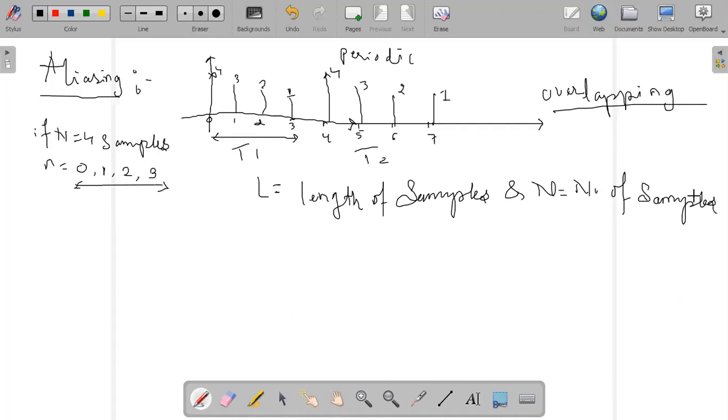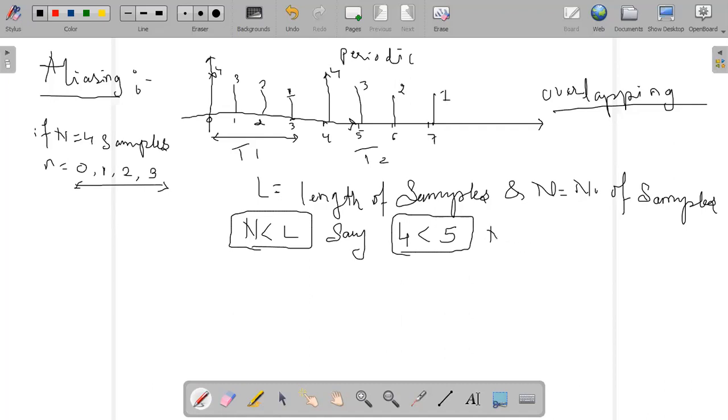The condition for aliasing says that the value of N should always be less than the length of samples. For example, if N is equal to 4, it should be less than the length, for example 5. If this condition holds, then there is no aliasing.